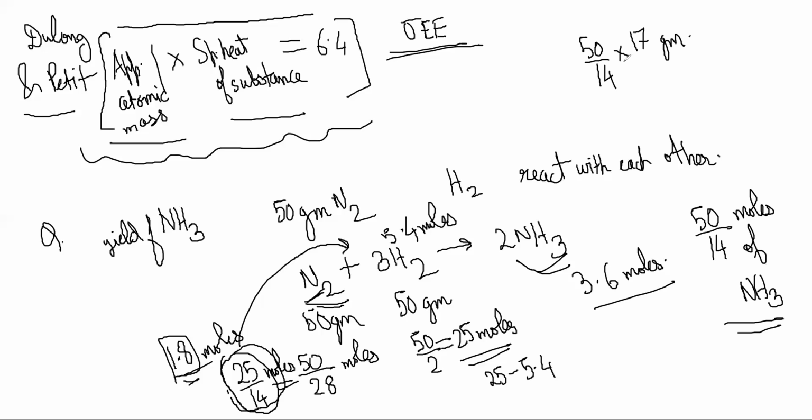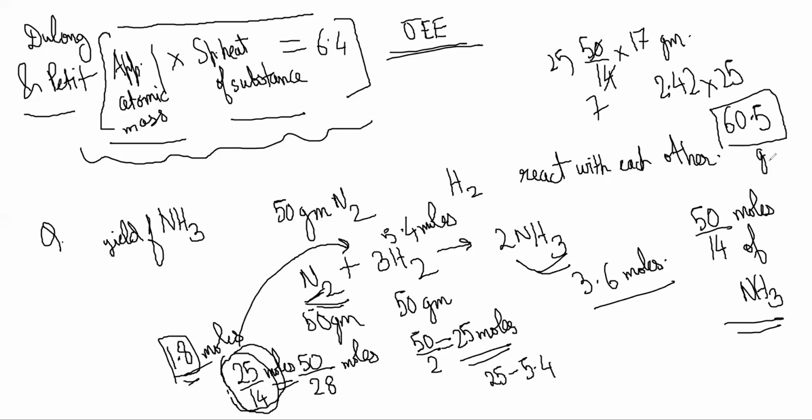So this will become 25 by 7. And 7 by 17 will be 2.42, into 25. So 242 by 4. So 60.5 grams. Around 60 grams of ammonia will be formed.